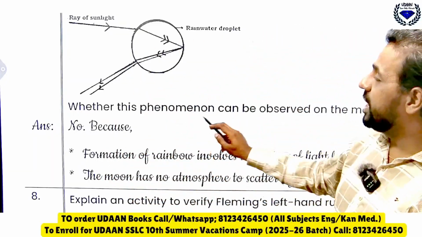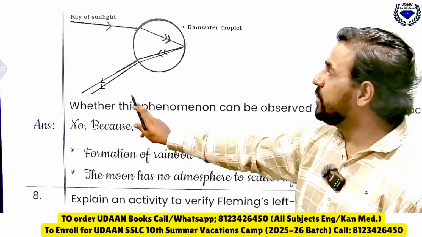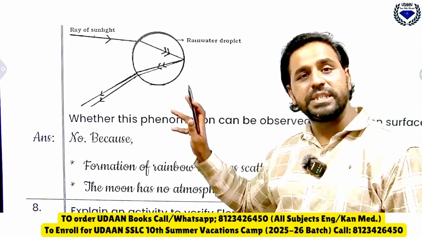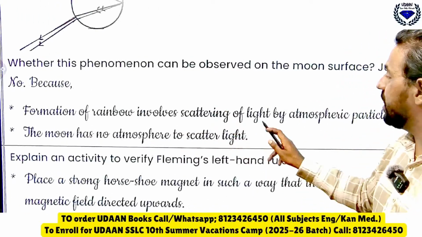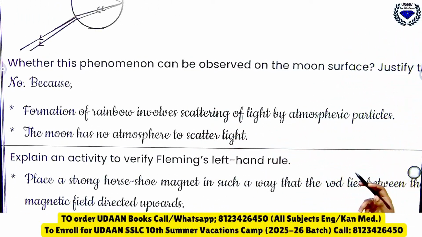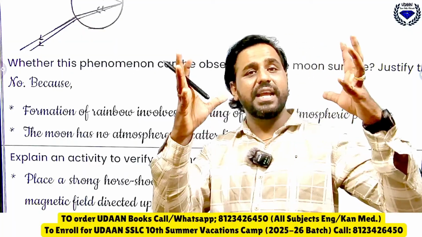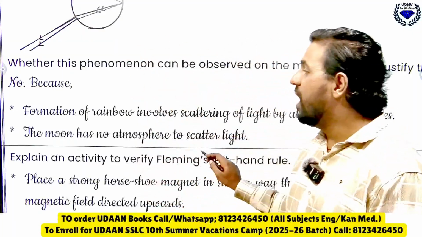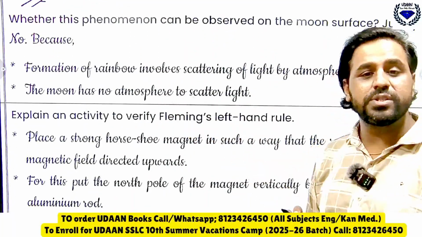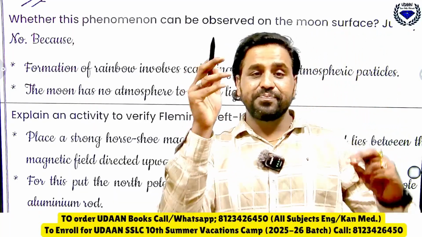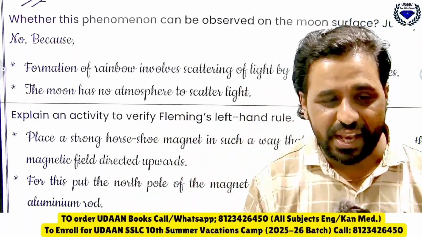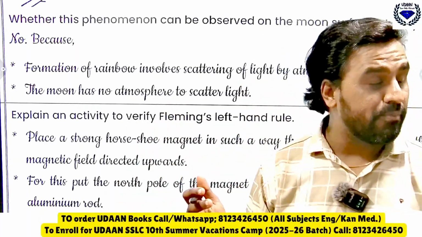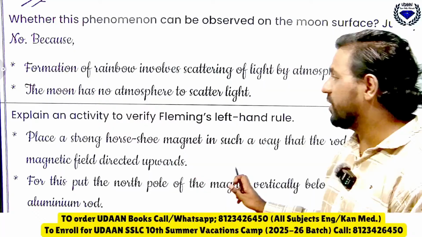So here the answer is what? No, you cannot see such a rainbow formation on moon, because formation of rainbow involves scattering of light by atmospheric particles. So atmospheric particles must scatter the light, and the moon has no atmosphere to scatter light. Yes, because there is no atmosphere. Sujit, excellent dear, you have given the right answer.